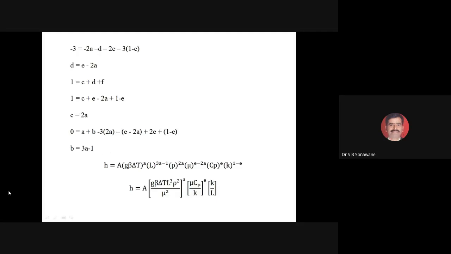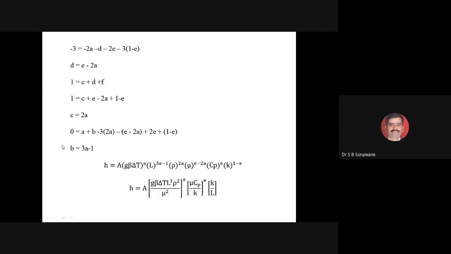That's all. Now here I was having B, so B I have replaced with 3A minus 1. C I have replaced with 2A. Then D I have replaced with E minus 2A. Then K raised to F I have replaced with 1 minus E from this equation.